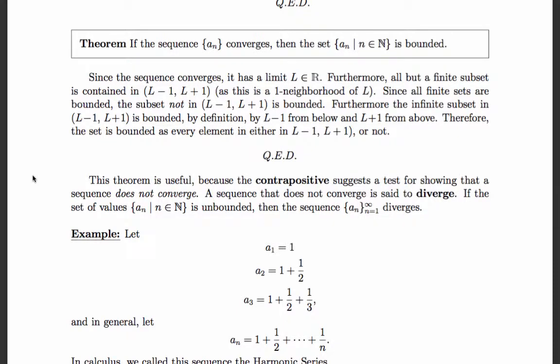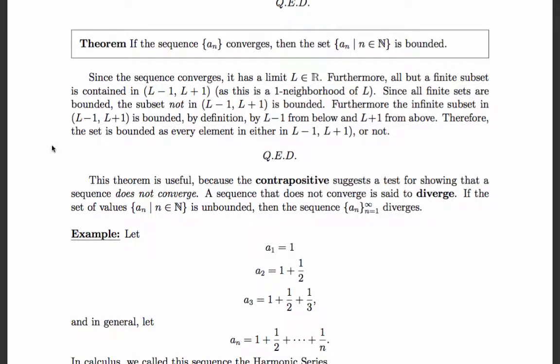The next theorem says that if a sequence converges, it is necessarily a bounded set. Okay. Now you might notice the subtle difference in how we write a sequence and a set. A set is a collection of things. A sequence is necessarily an ordered list that has an infinite number of entries, even if the entries repeat. Okay, so there's a subtle difference between a sequence and a set, but of course we can say the entries of a sequence form a set, which is what we're saying here in this highlighted part.